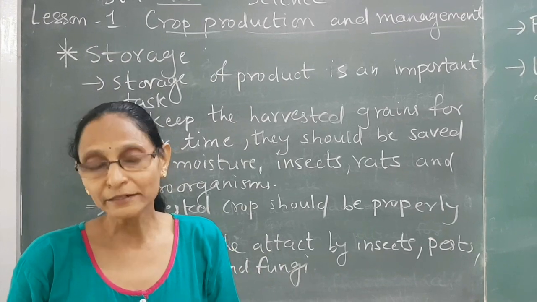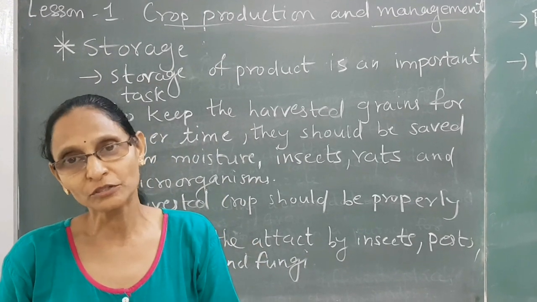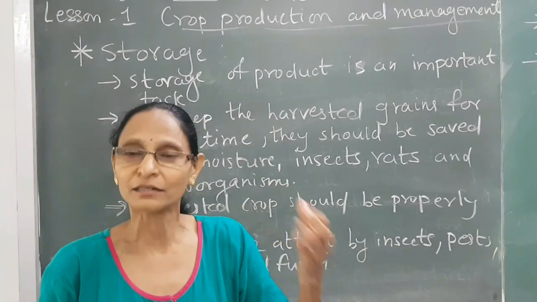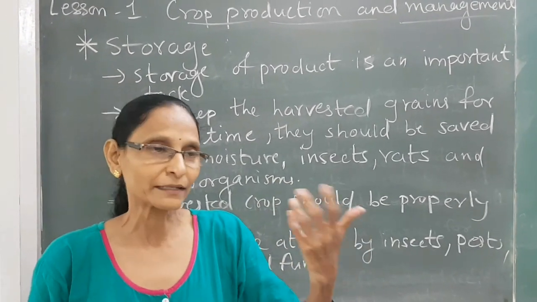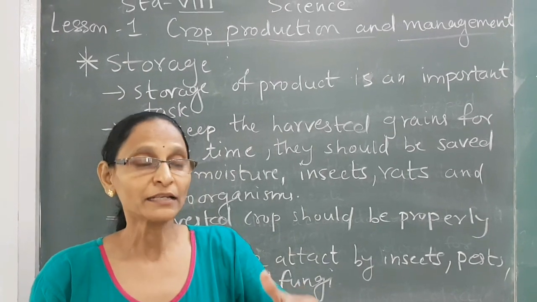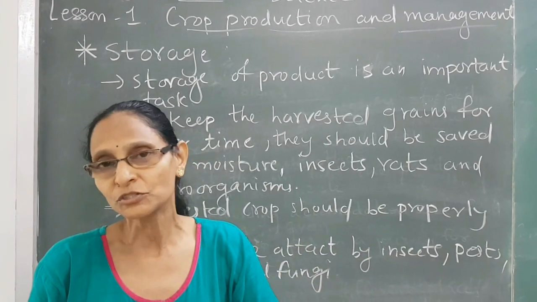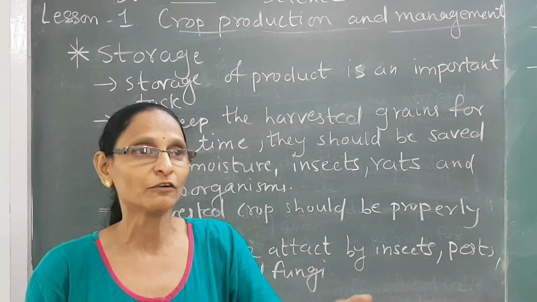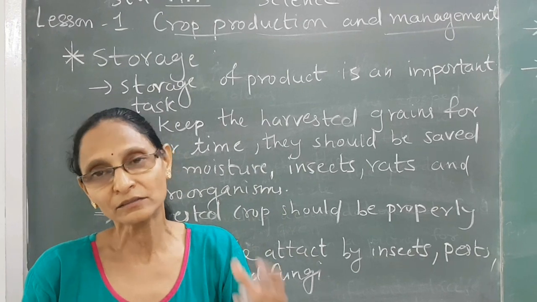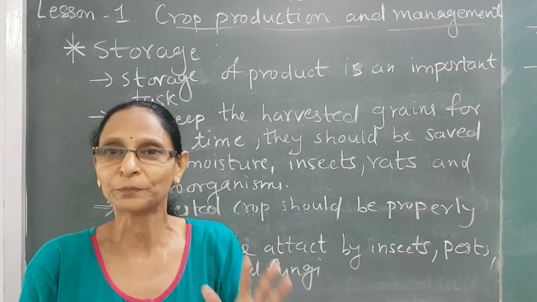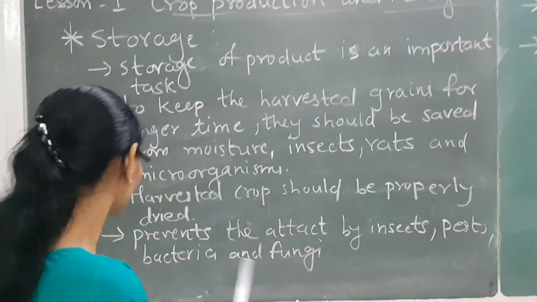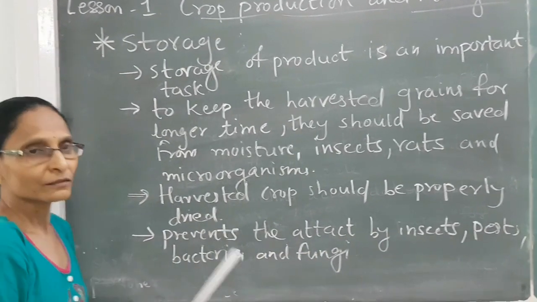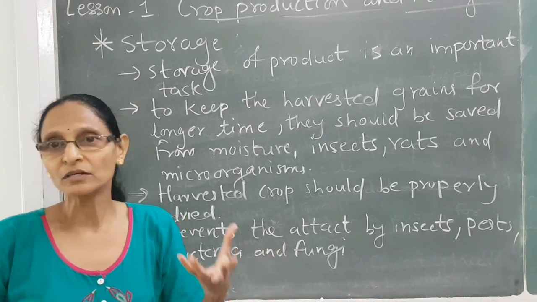If they are not dried properly, they are unfit for use and even for germination, because microorganisms will attack the moist grain. So that cannot be used for eating, and even for the purpose of germination, those seeds cannot be used. So before storing, all the food grains must be dried in the sun to reduce the moisture present in the grains. The harvested crop should be dried properly, not with a fan, but in the sunlight.